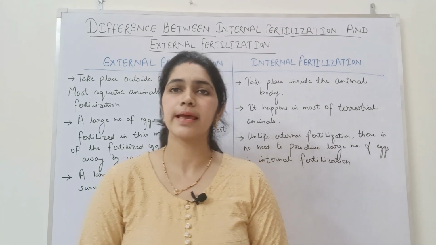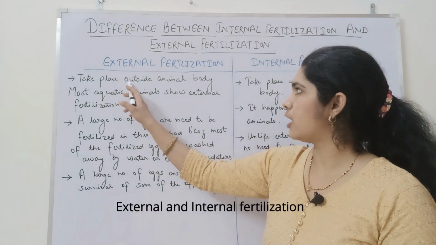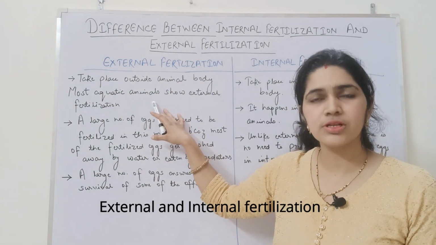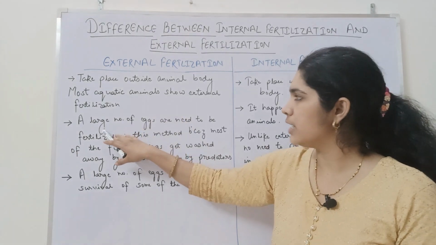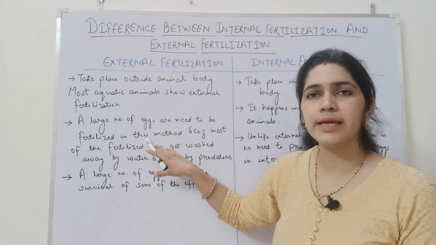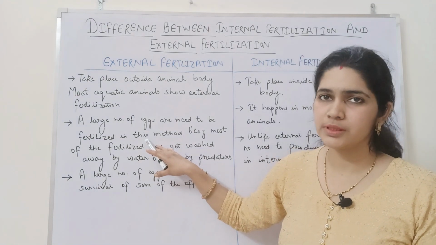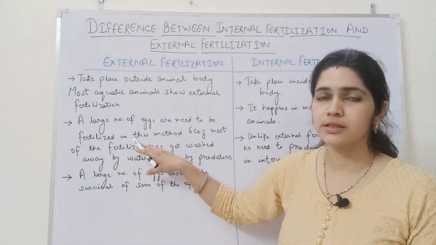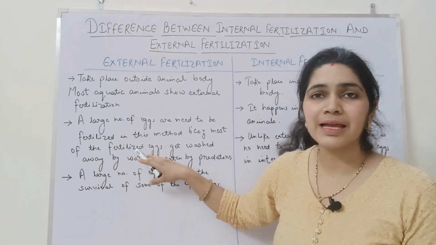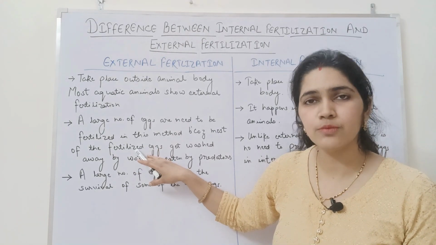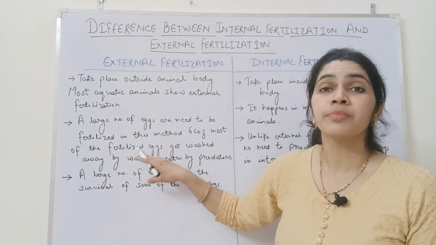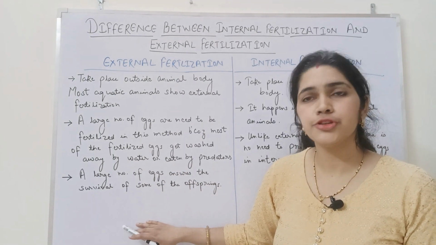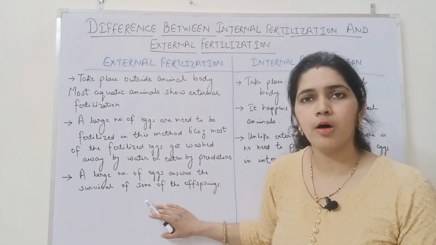As the name suggests, external fertilization takes place outside the animal body, and most of the aquatic animals show external fertilization, like fish and frogs. A large number of eggs need to be fertilized in this method. Please remember this point. A large number of eggs need to be fertilized in this method because most of the fertilized eggs either get washed away by water or eaten by predators. If a large number of eggs are fertilized, then it will ensure the survival of some of the offspring.